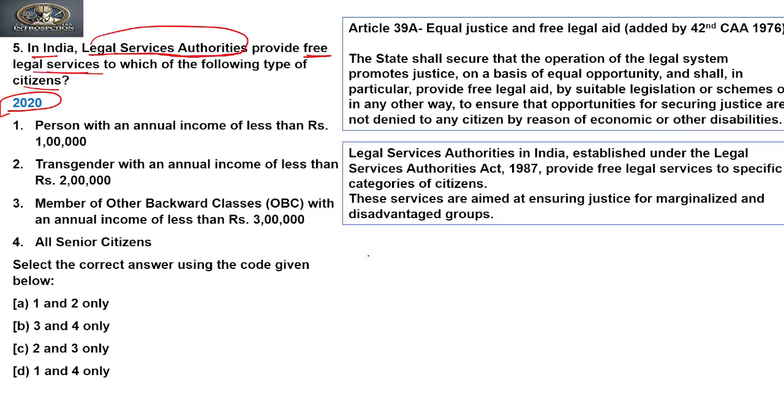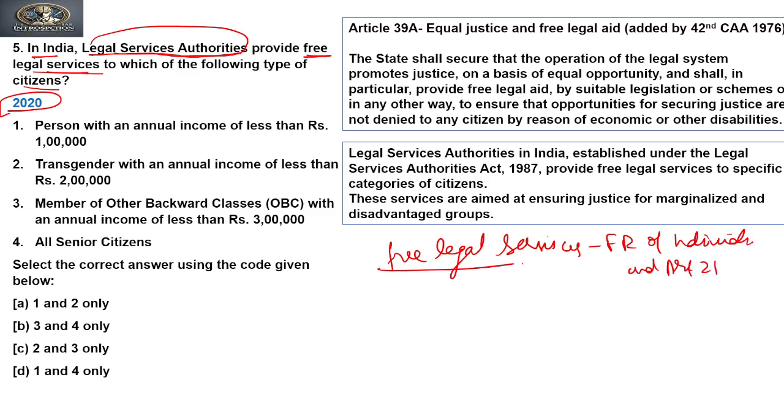Now this free legal service is a fundamental right of an individual under Article 21 of the Constitution, right? Article 21 talks about life and personal liberty. It includes a right to free legal aid.